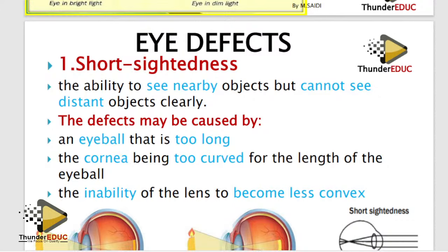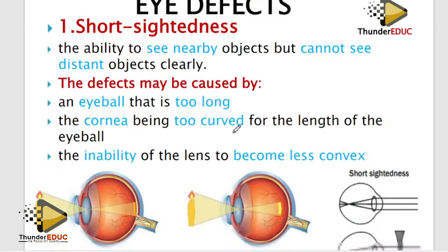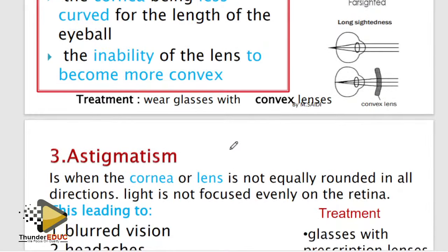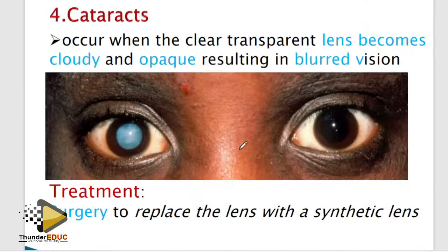So let's see what it means here. Eye defects: short sightedness. When you say short sight, it means that you can see things which are near. Long sight means that you can see things which are far. Astigmatism means that you can see things, but you have some problems with the edges. Then cataracts: the lens has clouded, so light cannot go through, so you cannot see things clearly.